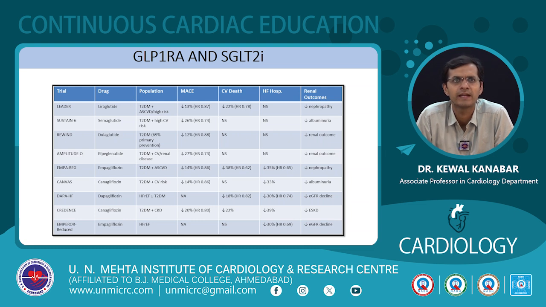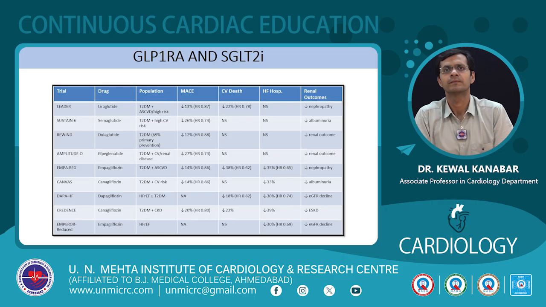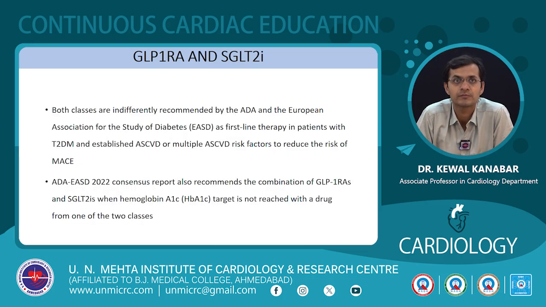Then we had the EMPA-REG OUTCOME of empagliflozin, diabetes with ASCVD, showed reduction in the MACE as well as heart failure hospitalization and reduction in the nephropathy. Canagliflozin also showed similar findings. DAPA-HF for diabetics with heart failure showed reduction in cardiovascular death as well as heart failure hospitalization. And EMPEROR-Reduced also showed reduction in the heart failure hospitalization.